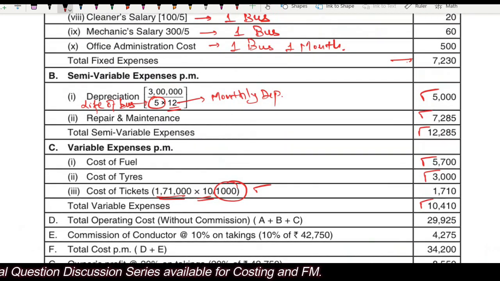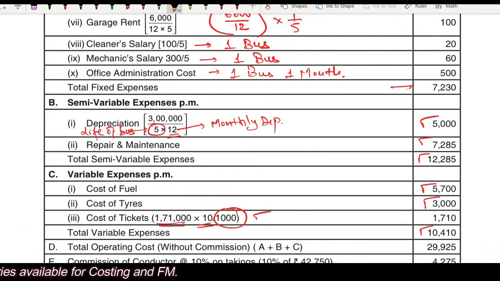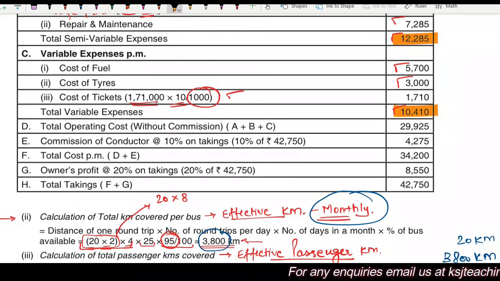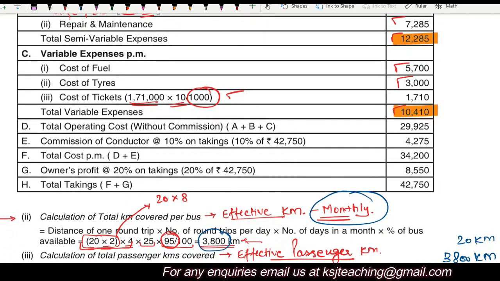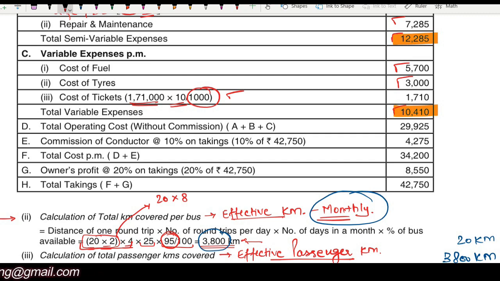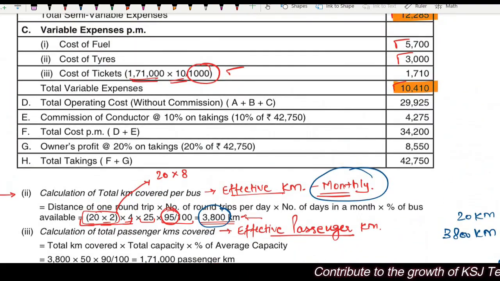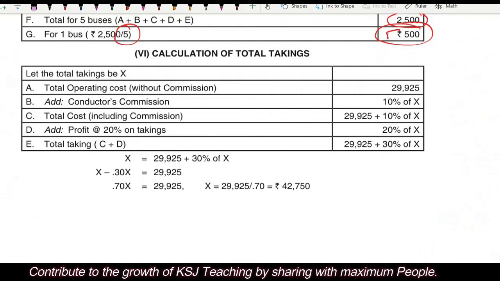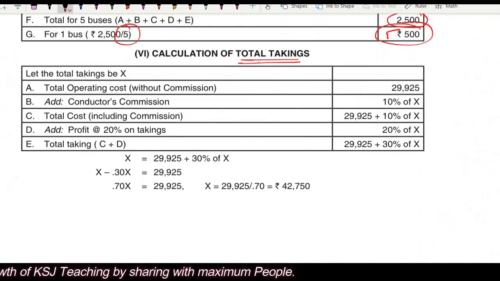So total operating cost means the sum total of fixed cost, semi-variable cost and the variable cost, right? This is the total operating cost. Now on this you will have to pay the conductor commission also, which is 10% on the takings, but you don't know the takings. The profit is 20% of the takings, but you don't know the takings, right? So this is the cost without commission and profit. Let's see. Calculation of total takings, that is the total sales value. Total operating cost without commission, 29,925.